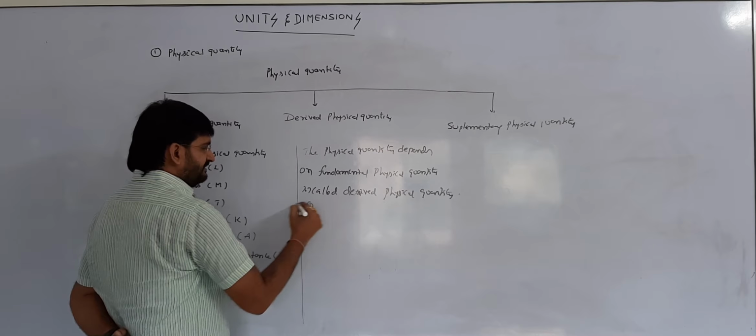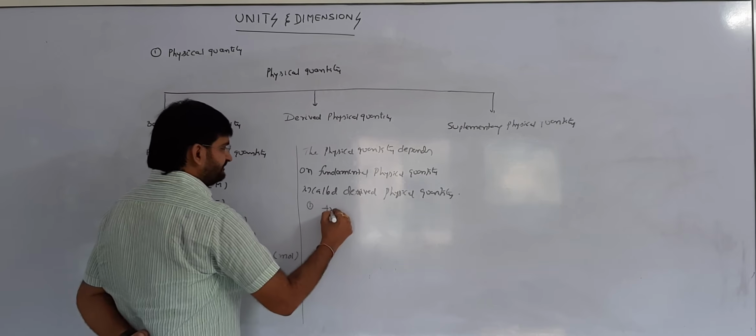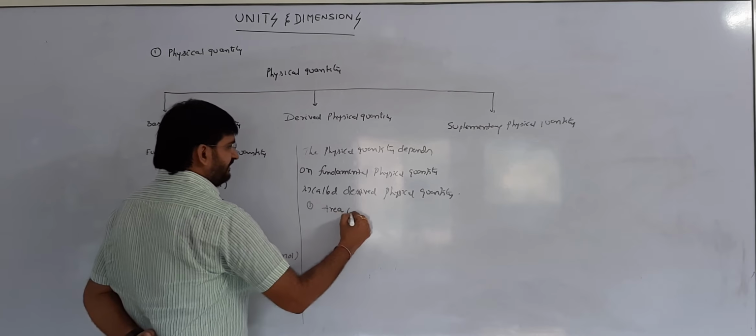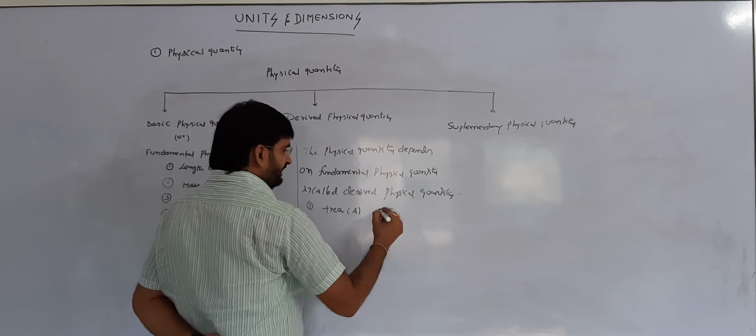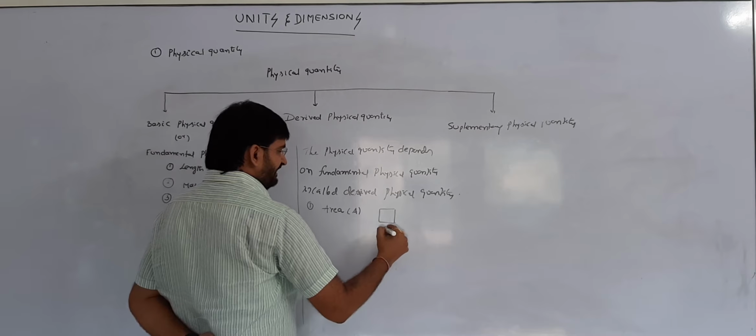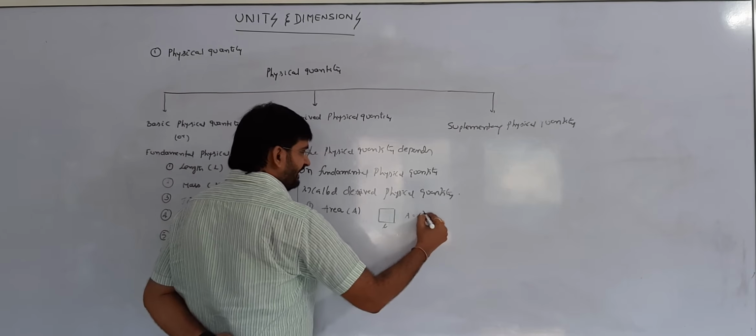We can say that. We will discuss one example. Suppose area. Area is represented with capital A. Let us consider a square. The length of the side is small l. What is the area of the square? L square.